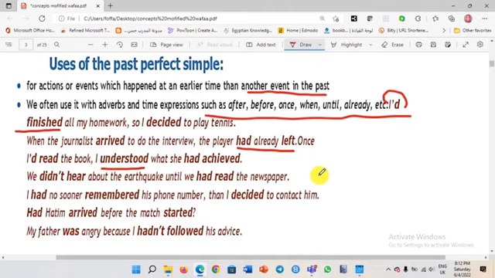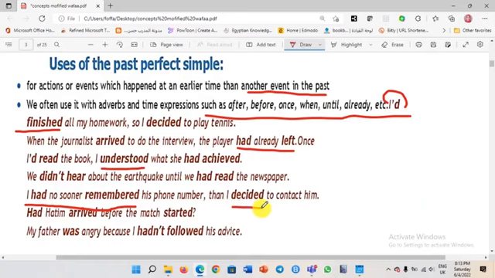We didn't hear about the earthquake until we had read the newspaper. So during the earthquake, actually, I didn't feel it, okay? But I heard in the newspaper. So we had read the newspaper first, then we realized there was an earthquake. I had no sooner remembered his phone number than I decided to contact him. So what happened first? Of course, I remembered the phone number first, then I decided to contact him.